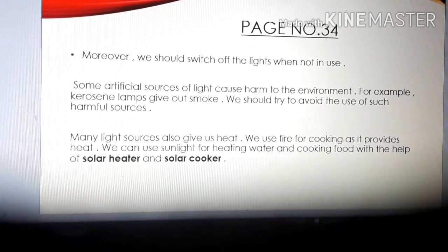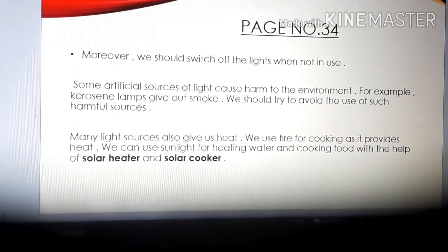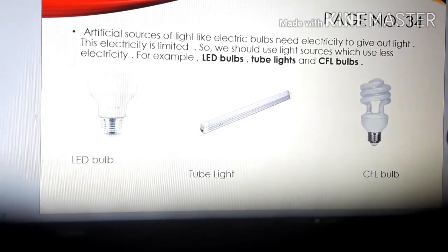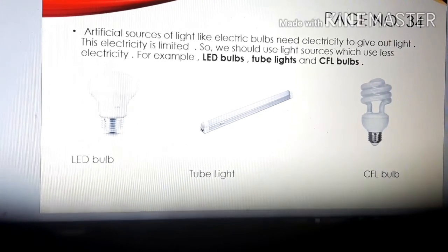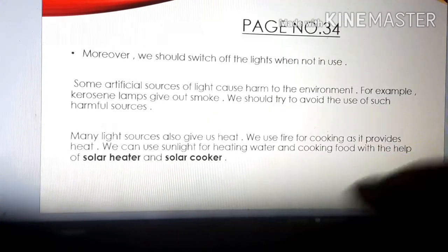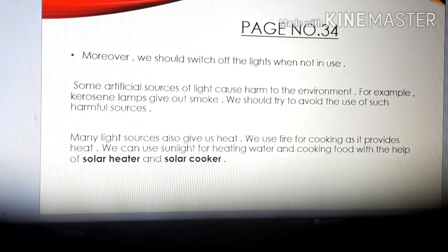Moreover, we should switch off the light when not in use. Children, how can we save electricity? First, we should use the light sources which consume less electricity. Secondly, we should switch off the lights when not in use.